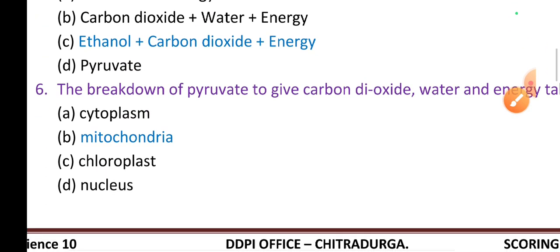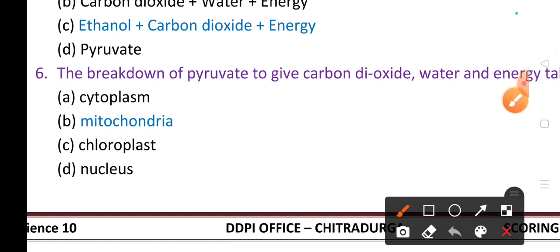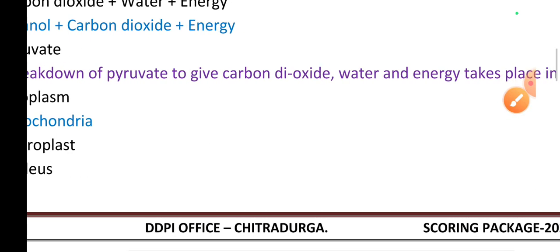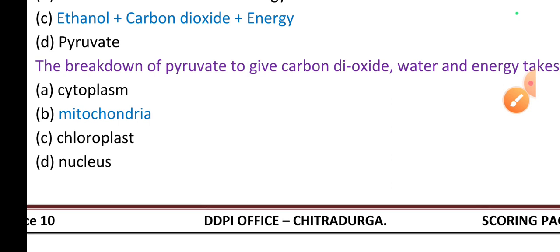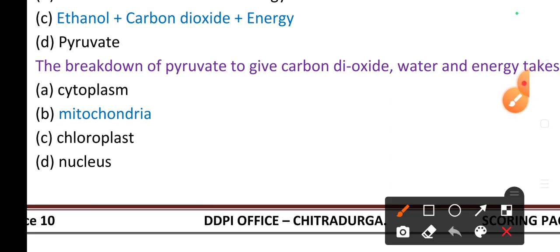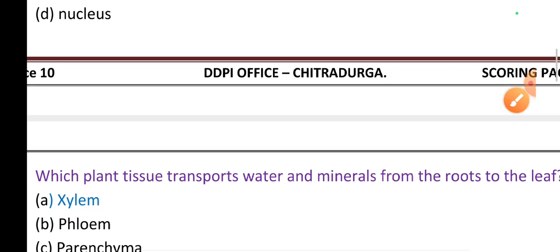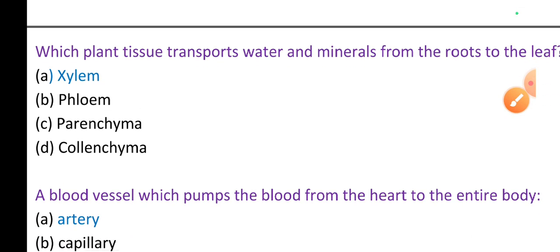Next, pyruvate, I already told you, is a 3 carbon atom compound. Next question. The breakdown of pyruvate gives carbon dioxide, water and energy. Where does it take place? Carbon dioxide, water and energy released means a large amount of energy is released. Where is the large amount of energy released? In mitochondria.